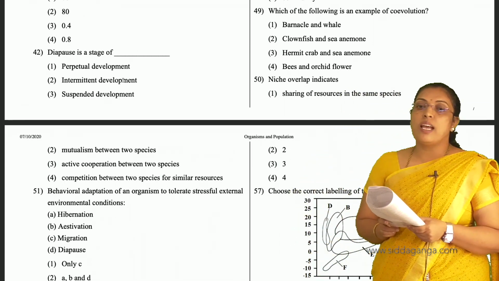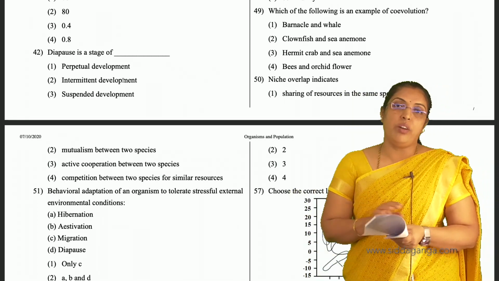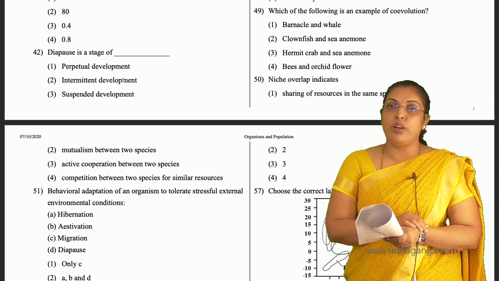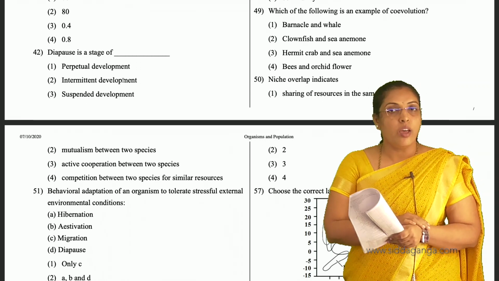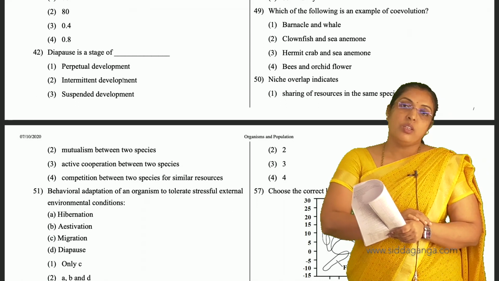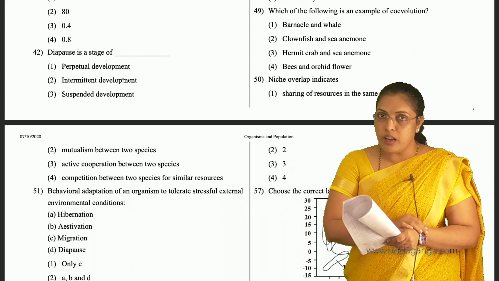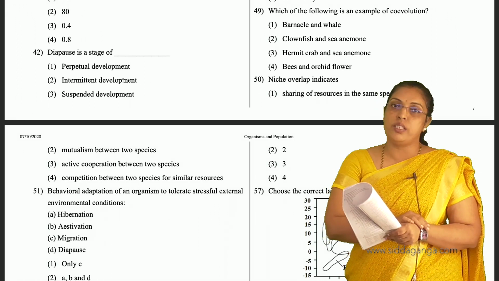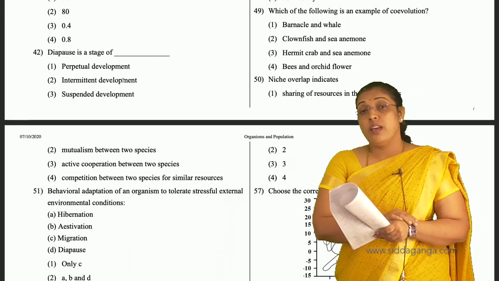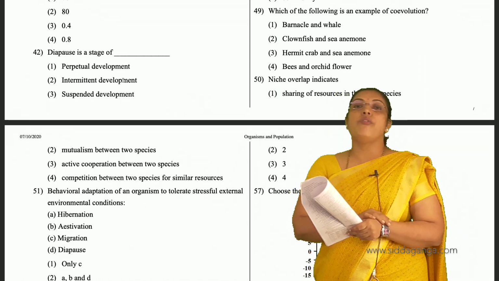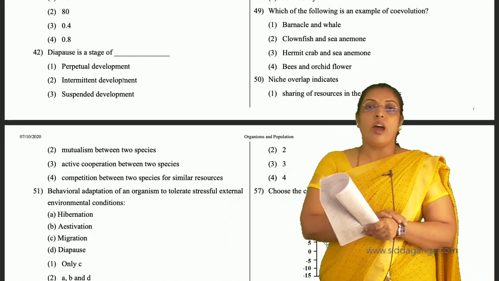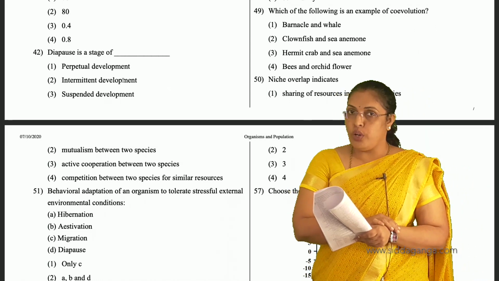Whereas bees and orchid flower. As we know, one of the petals of the orchid flower resembles a female honeybee. So the male bee thinks the petal is a female honeybee and pseudocopulates with that petal. In that way the sexual desire of the male honeybee is fulfilled and the flower is pollinated.